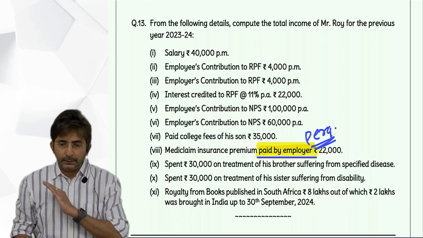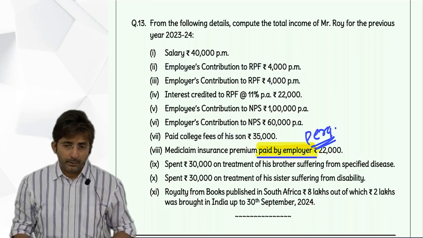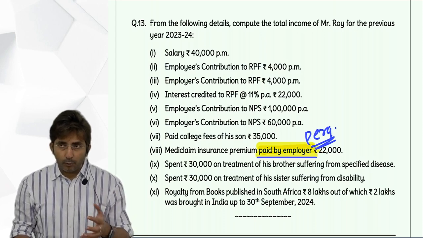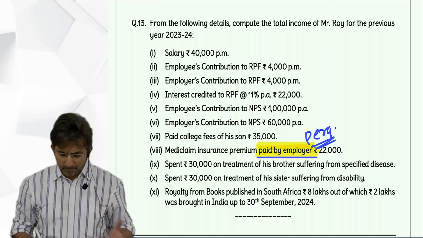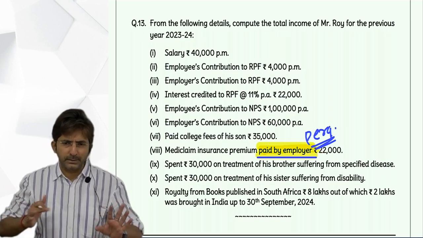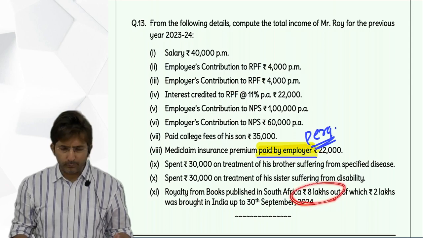Okay, then in 80QQB, what was our formula? Maximum 3 lakhs. Then royalty based on 15%. But here that is not given. So we'll assume it is based on 15% only. Means you can take 8 lakhs only, full.